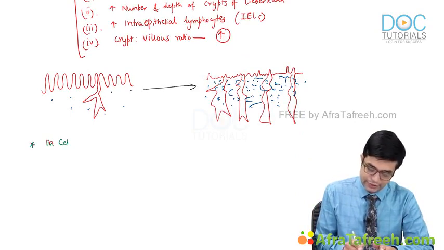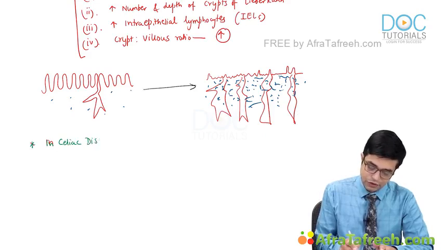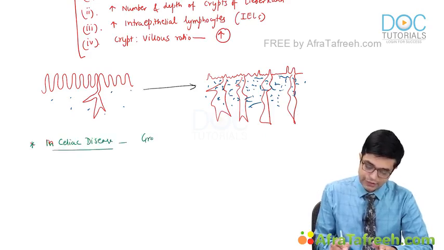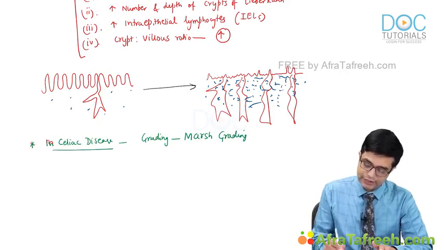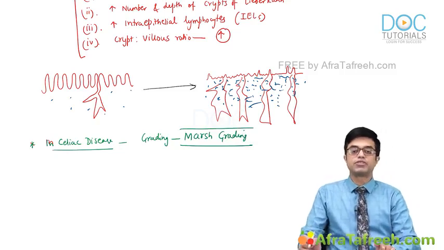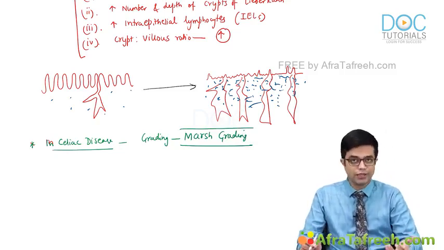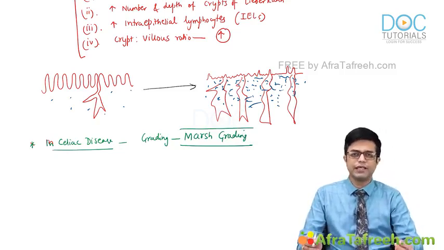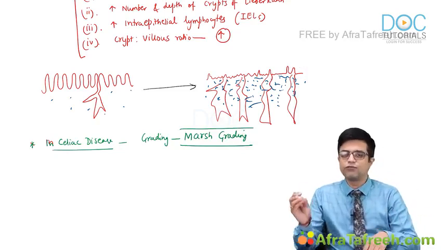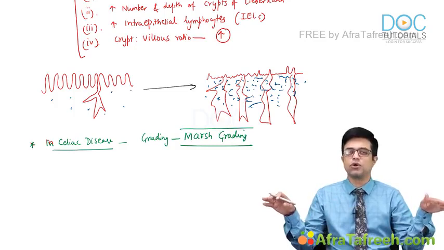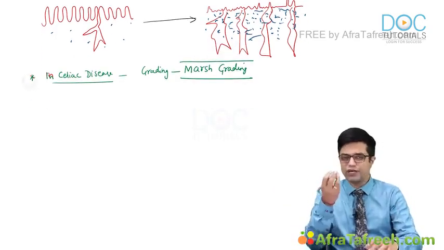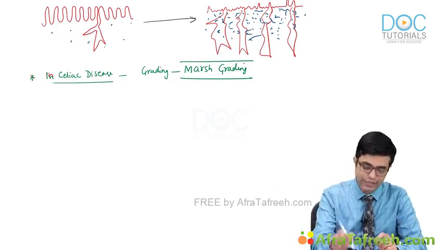In celiac disease, histological grading is done by a system called Marsh grading. Marsh was the person who gave these grades. According to Marsh grading, grade 0 is a normal, non-celiac patient, grade 1 is the mildest form, and grade 4 is the severest form where the complete architecture has gone, right? So Marsh grading, broadly speaking, you can just add it to your notes.